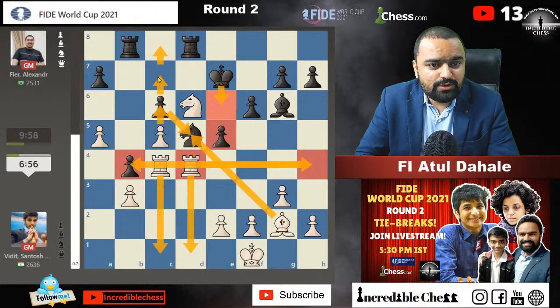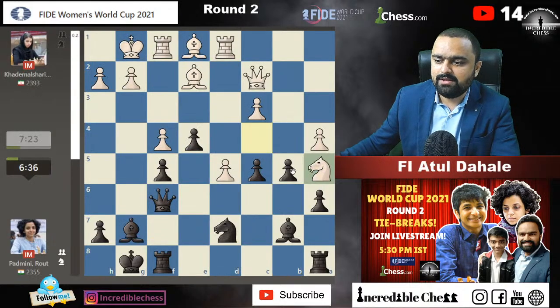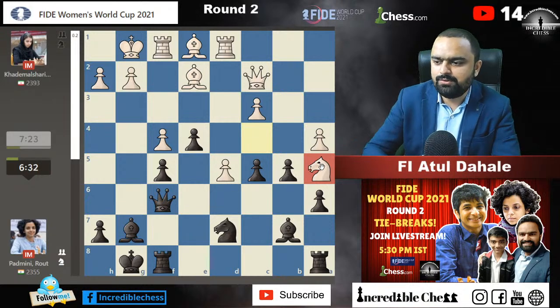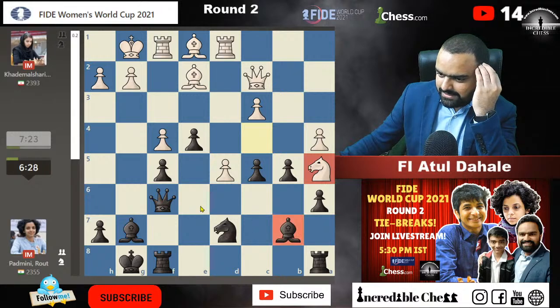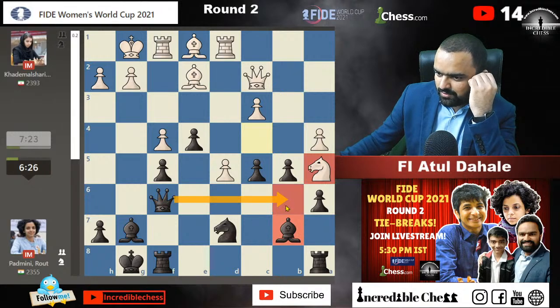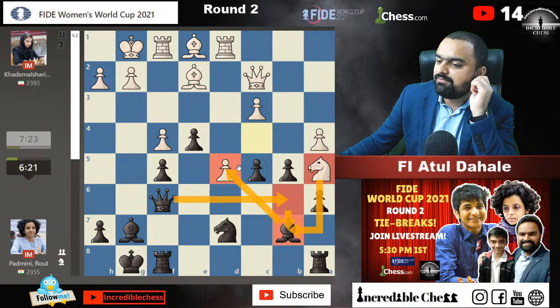So Karthik is like, so in Padmini's game, now that she has played a6, b5, knight a5, bishop has to move and knight can sit on c6 square. I'll check that game out, what is happening here. Knight a5, yeah, this knight is there, but what to do in this situation? Okay, we don't need to move the bishop. I think queen b6 is something which you can play. Queen b6, if she captures, then queen into b7. Still the pawn on d5 is being attacked.